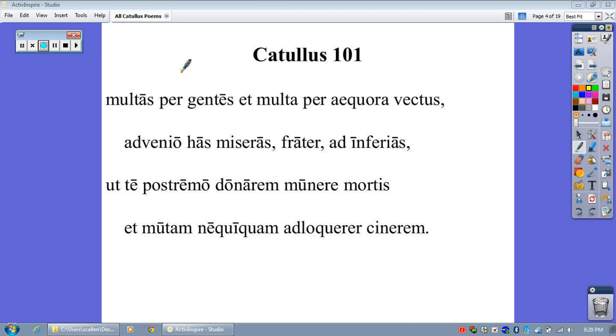Multas per gentes et multa per aequora vectus, advenio has miseras, frater, ad inferias, ut te postremo donarem munere mortis et mutam nequiquam alloquerer cinerem. Again, we always want to start with reading it in Latin. Let's do it one more time.